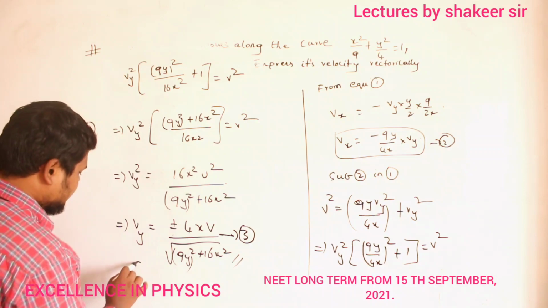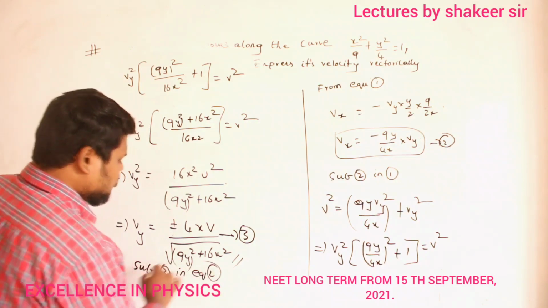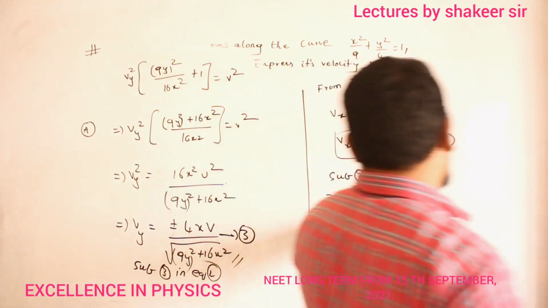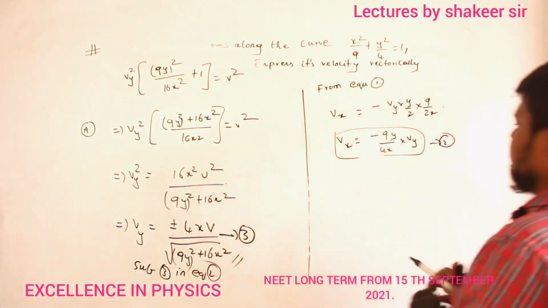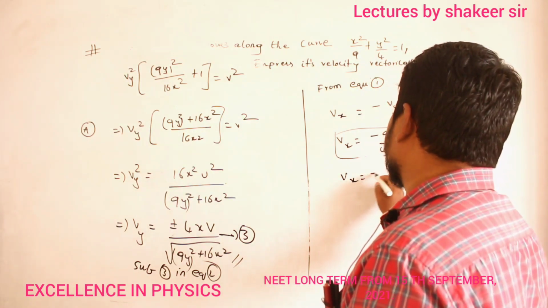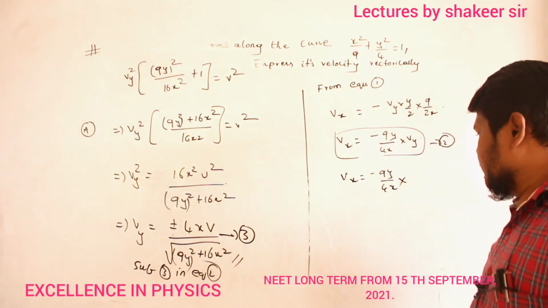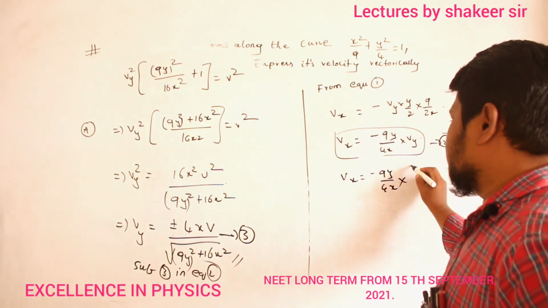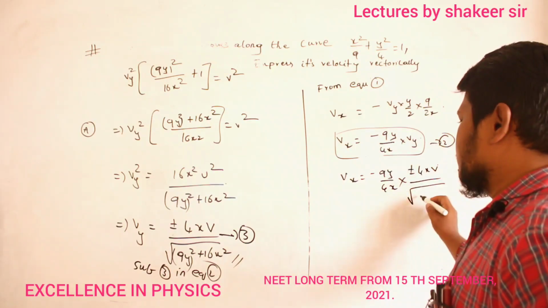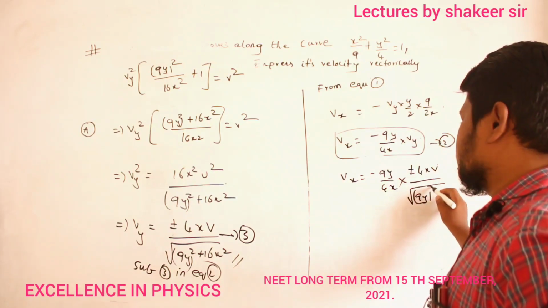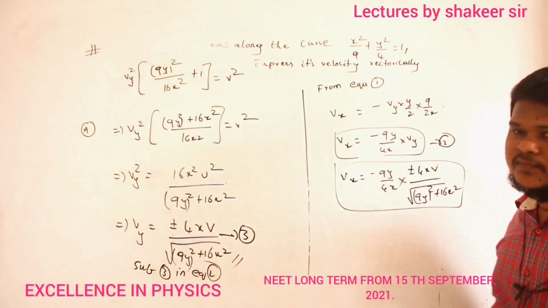Then what I will do? Then substitute equation number 3 in equation number 2. Clear? So if I substitute here, then let us see what I will get. I will get Vx is equal to minus 9y divided by 4x multiplied by Vy. Vy value is how much? Plus or minus 4xv divided by square root of 9y whole square plus 16x square. So this is my Vx value. Are you able to understand?